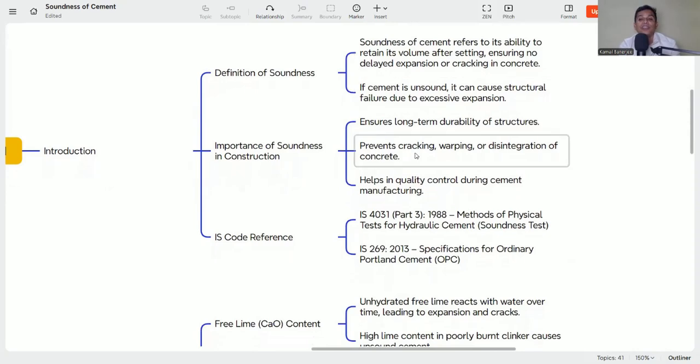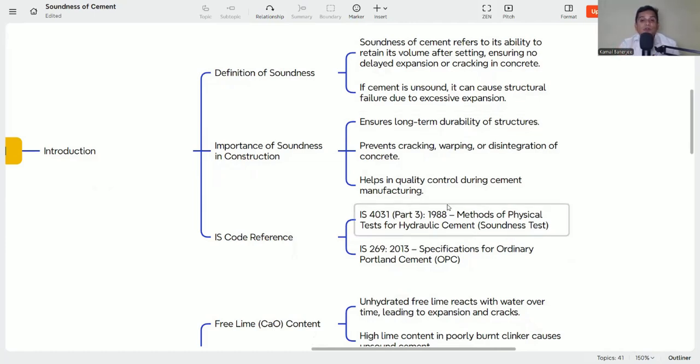It ensures long-term durability of the structure, which I already discussed. We are not constructing a project or concrete for one day, two days, or a few years. It's long term. That is why it needs to ensure the durability of the structure, and this prevents cracking, warping, and disintegration of concrete. If the volume is changing and there is expansion, then cracking, spalling, and everything will happen. If the cement is sound cement, then this will not happen.